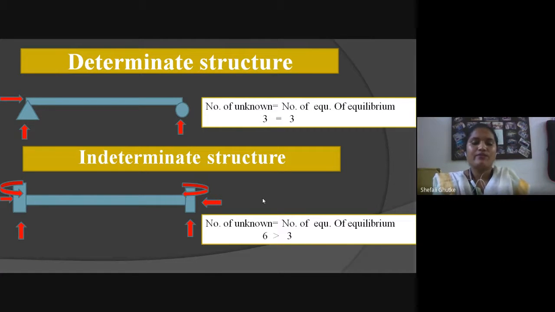So you can see here, the number of unknowns, or the number of reactions, is 6, and the number of equations of equilibrium is 3. So the number of unknowns is greater than the number of equilibrium conditions. This type of structure is known as an indeterminate structure.